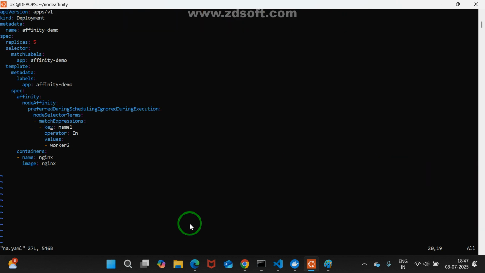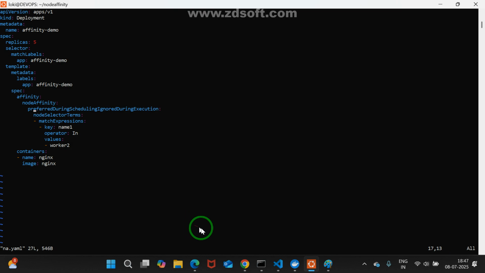See, it must be there, name only, but I want to create which one? Other resources, that's why we've given preferred. I think here space is correct only. Preferred during scheduling, preferred during scheduling, ignored during execution. I hope it was right only, but it is giving a warning.